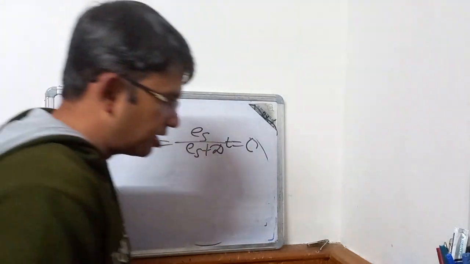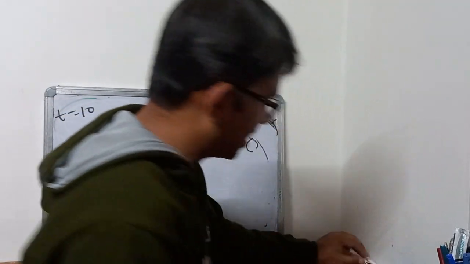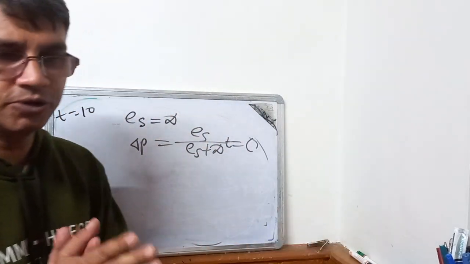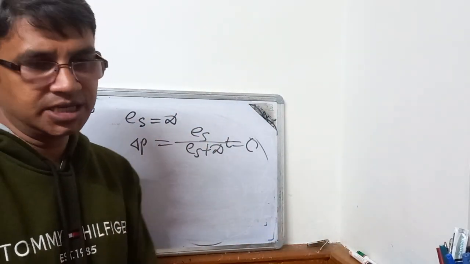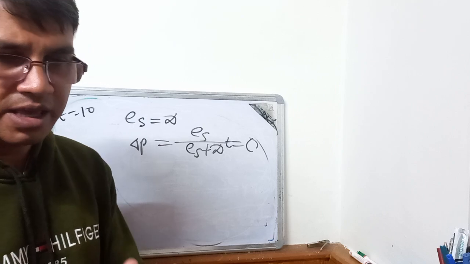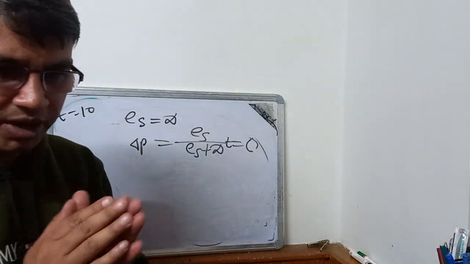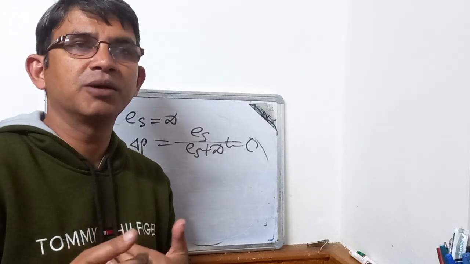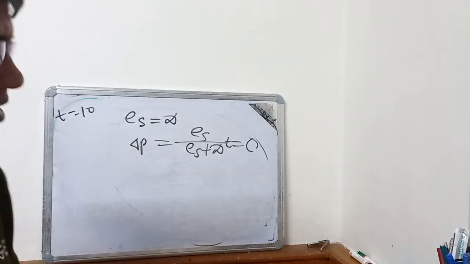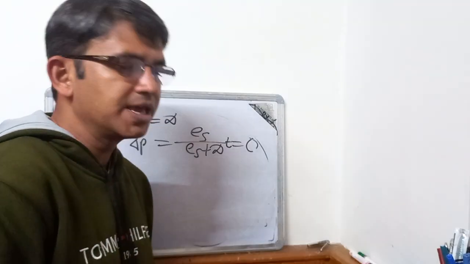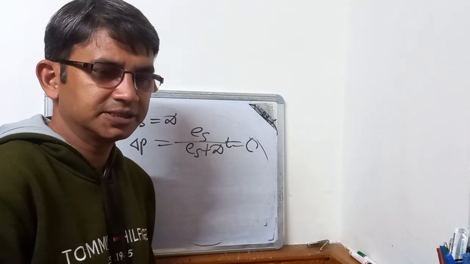So from here we get two propositions: whenever the producers are being taxed, the share of the burden will depend directly on the price elasticity of supply and inversely on the price elasticity of demand.